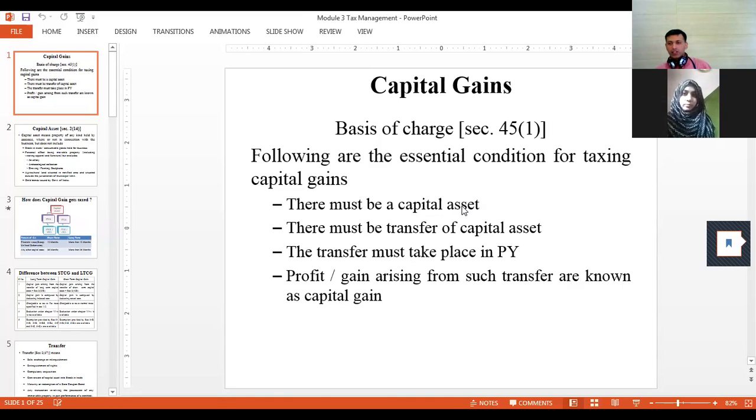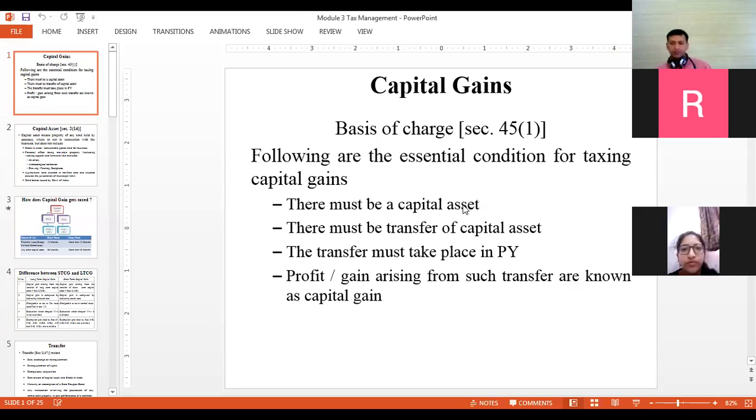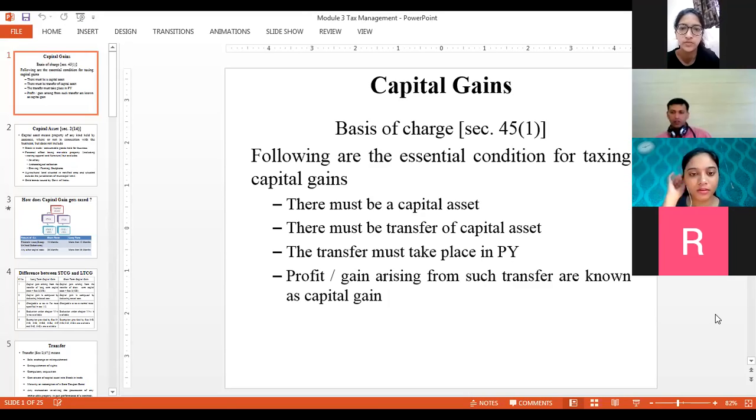We are talking about taxation. I started with capital gains. I discussed something about capital gains. Can you just summarize any point as far as capital gain is concerned? Is Tanas here?